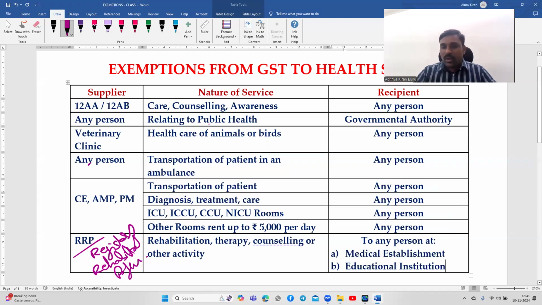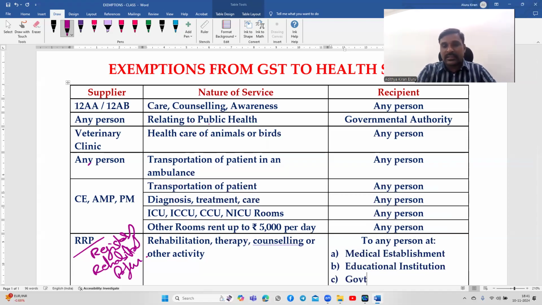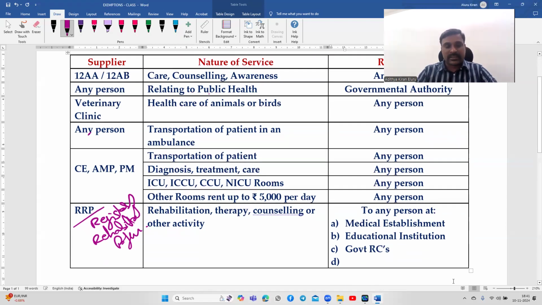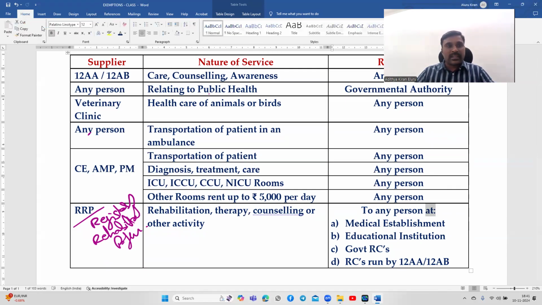Next, government recognized rehabilitation centers. Government rehabilitation centers. Next, rehabilitation centers run by a 12AA or 12AB entity, that is, rehabilitation centers run by charitable entities registered under section 12AA or 12AB. They will provide service to any person, but at these premises. This word 'at' is important here.